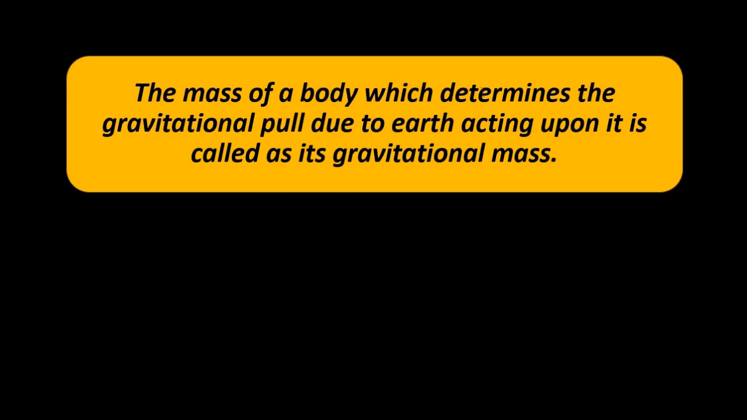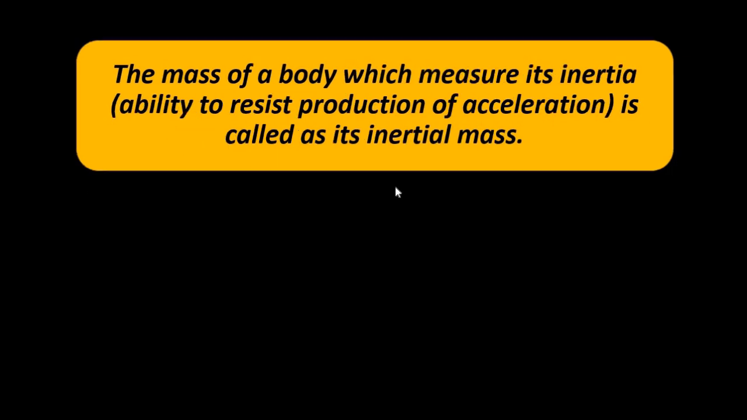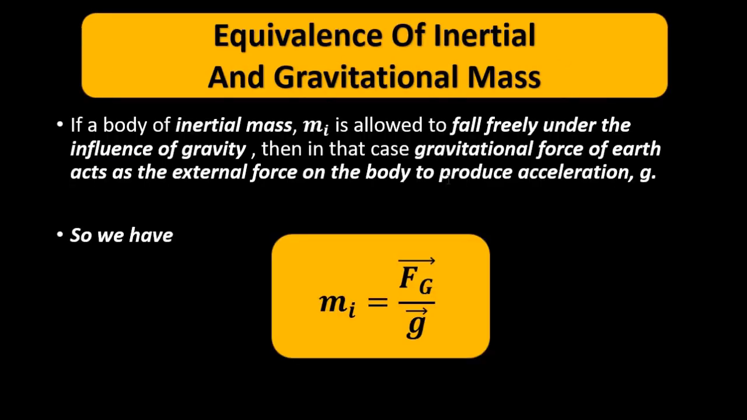So the mass of a body which determines the gravitational pull of Earth acting upon it is called the gravitational mass, and the mass of the body which gives us a measure of its inertia, that is the ability to resist motion, is called the inertial mass. So any force other than the gravitational force involves inertial mass. When gravitational force comes into play, that is gravitational mass. Now we have to find out a relationship between the inertial and gravitational mass.